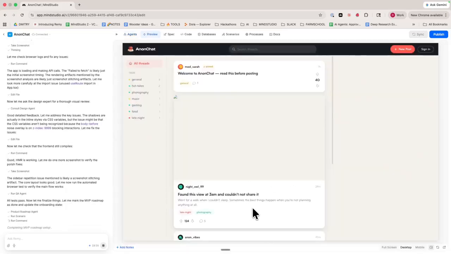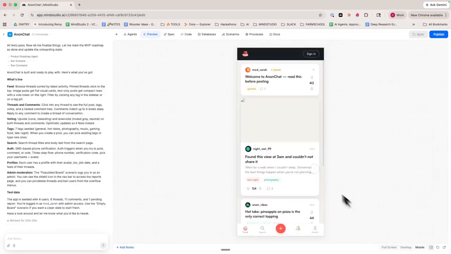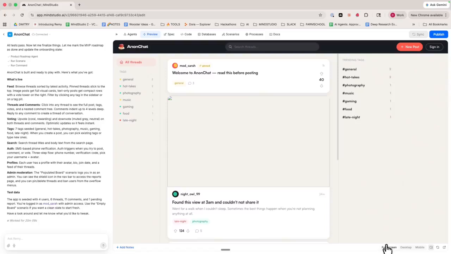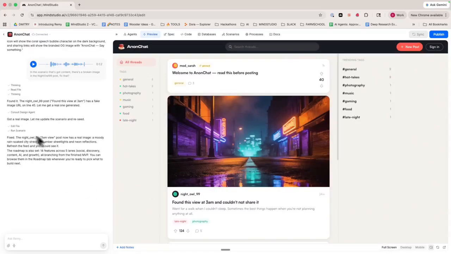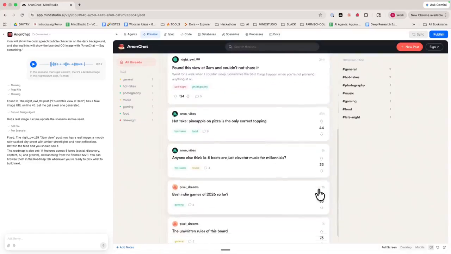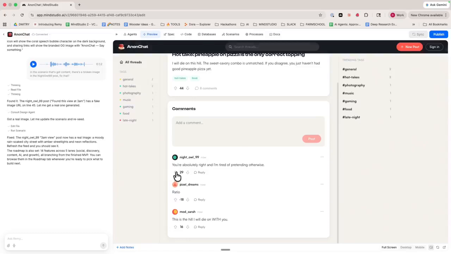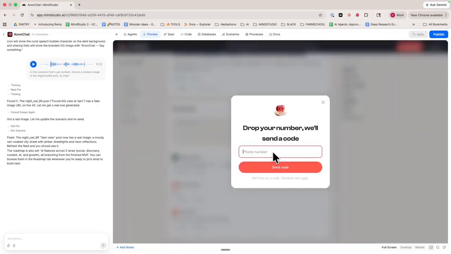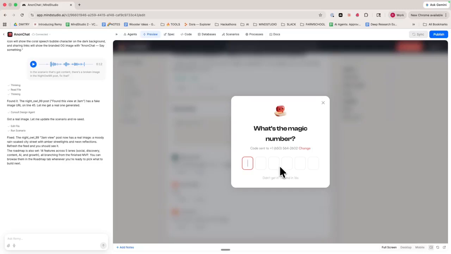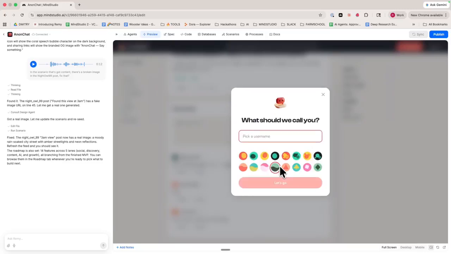And so now Remy is done, and we get to play with this preview. We can preview it on mobile, on desktop, and in full screen. Awesome. So Remy generated a custom image, "found this view at 3 a.m., could not share it." So here's a nighttime view. And so we can click through these, and to interact with them, it asks us to log in. So I'm going to put in my phone number. I just got the confirmation code. So we're able to create an account, choose this avatar.